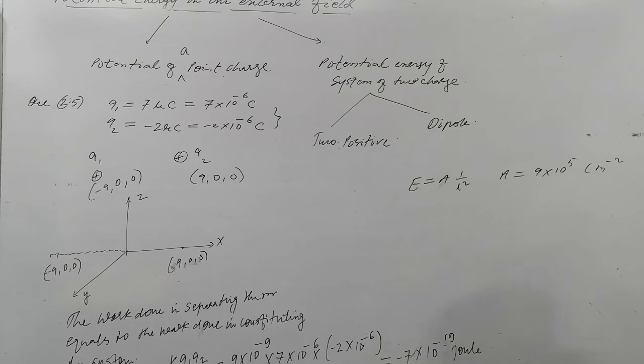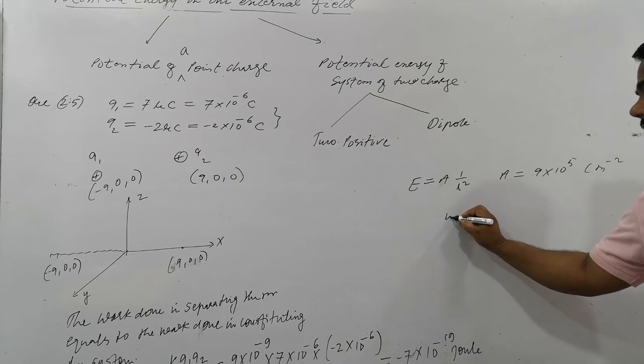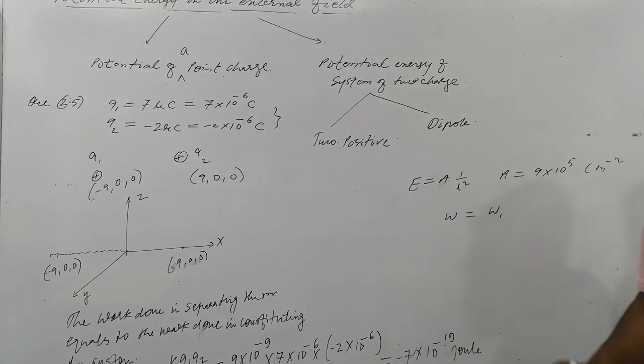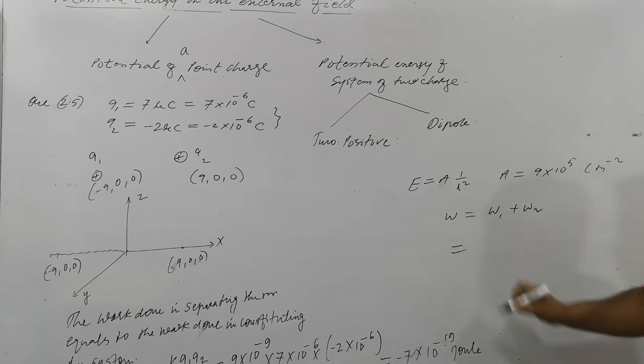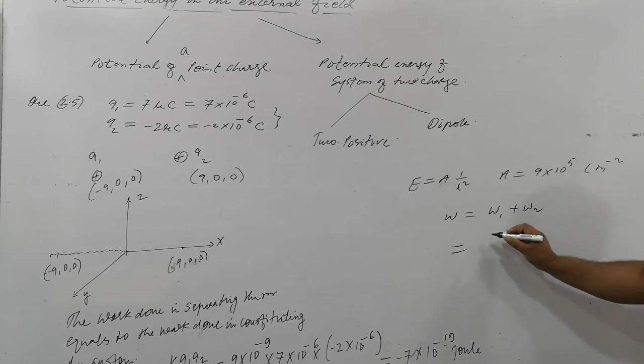So in the earlier question, in bringing one charge, total work done W1 is for the first charge, and W2 for the second charge. Is that clear? What is the first charge? Q1.